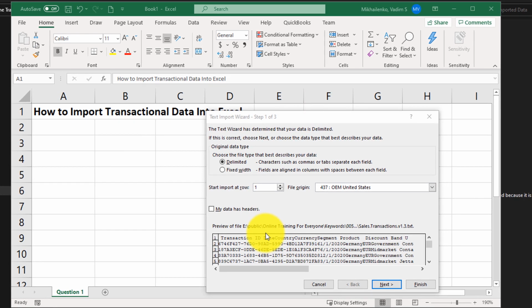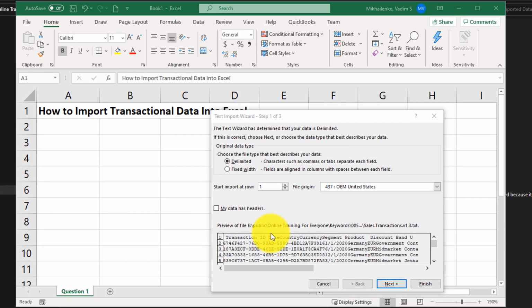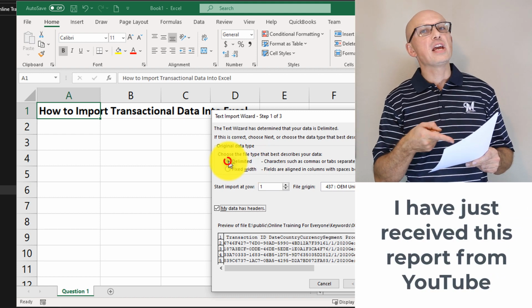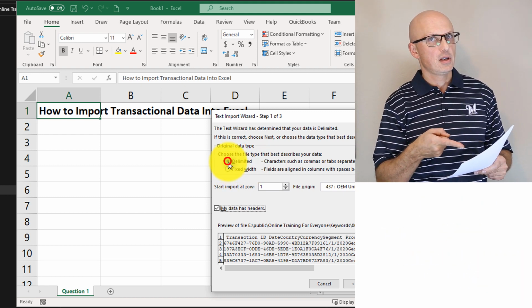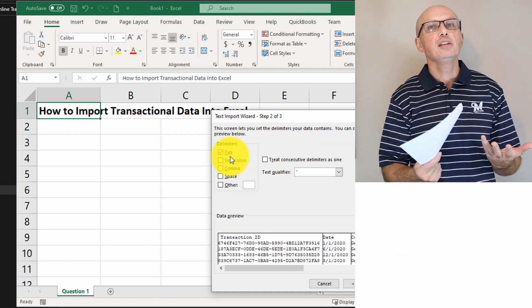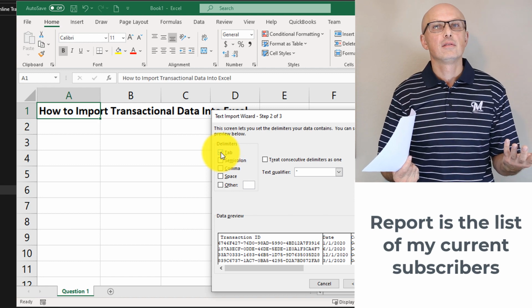In the wizard, Excel automatically senses the type of data that exists in the file. But Excel cannot determine if there are headers. So in our case, we have headers in the file, and headers represent the first row of data which describes the columns in the file. We need to check the My Data Has Headers checkbox to account for headers. Once we do that, and we confirm that the file is delimited and not a fixed length file, which in our case it is delimited, we click Next, and then we determine what type of delimiter is used.